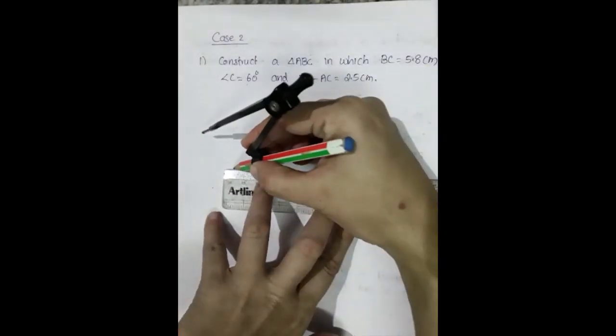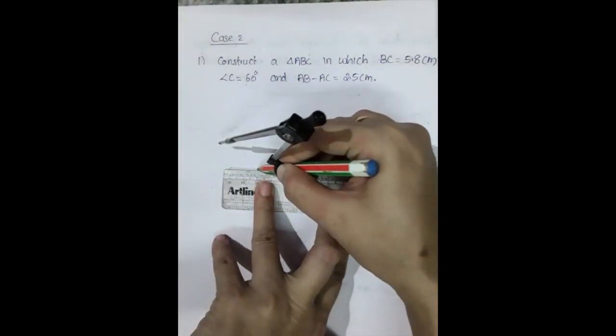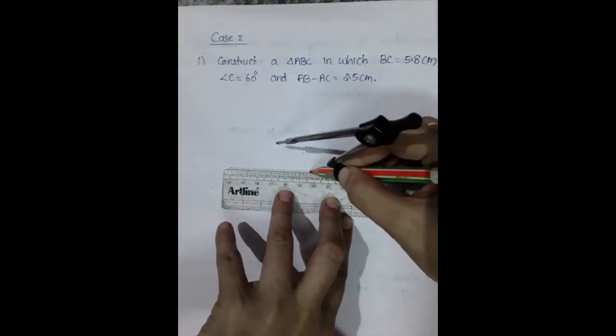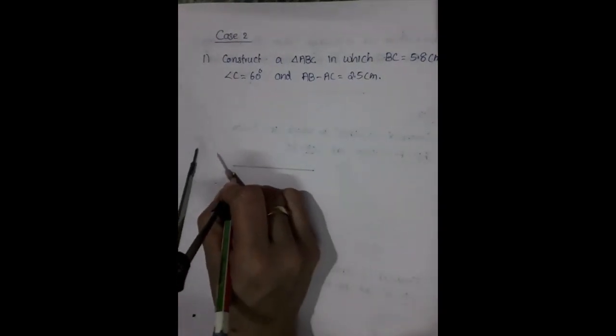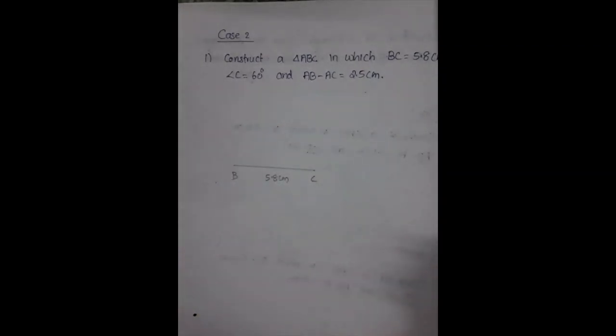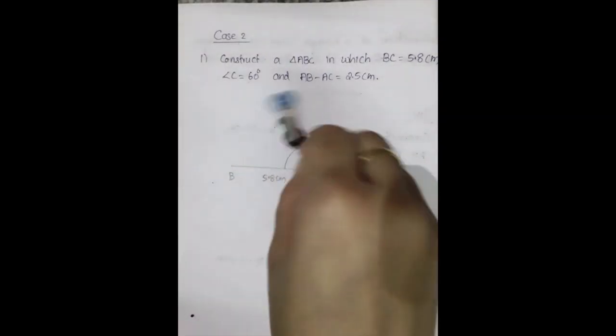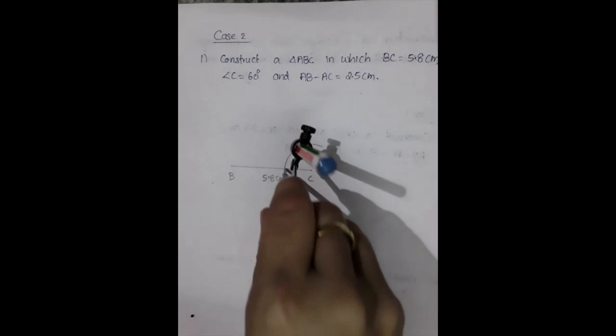How much? 5.8. So 1, 2, 3, 4, 5.8, and you mark BC 5.8 centimeter. Okay, then angle C 60 degree is given, so you have to draw 60 degree. First cut represents what? 60 degree.